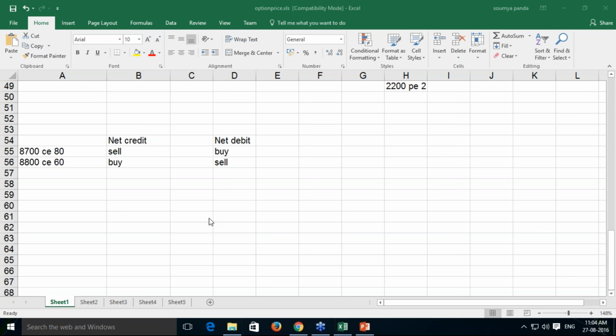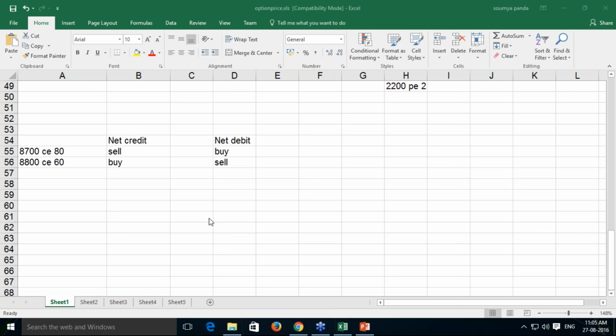Suppose I want my strategy not to be impacted by the time value decay of the options, then I can derive a theta neutral strategy.